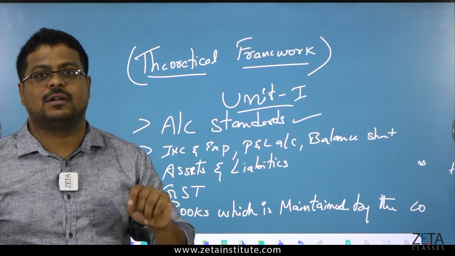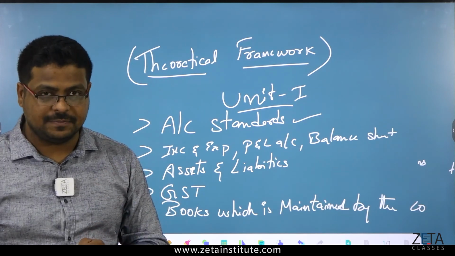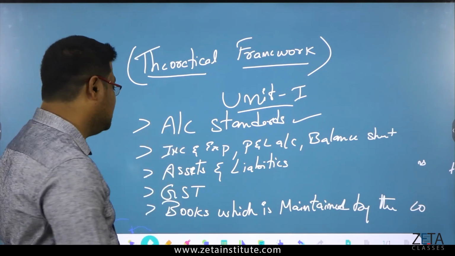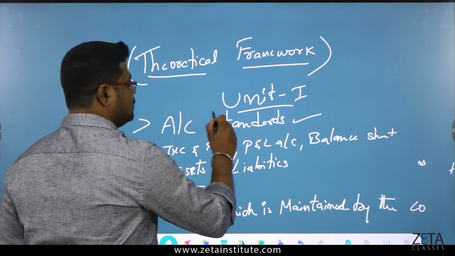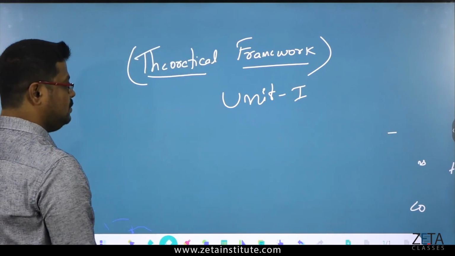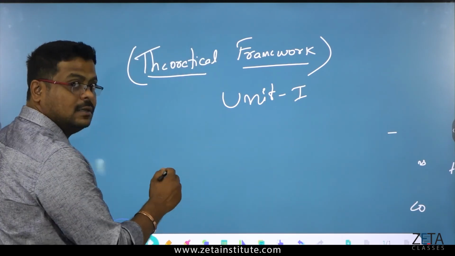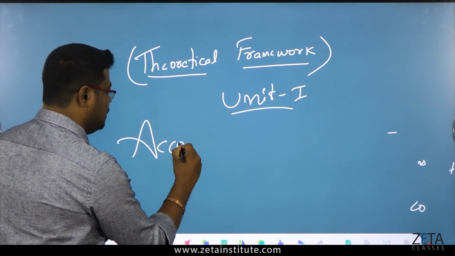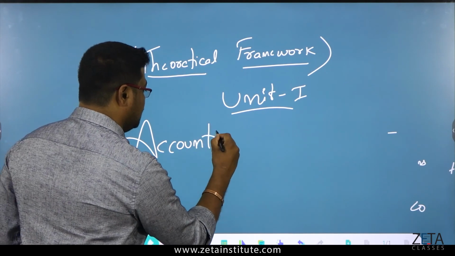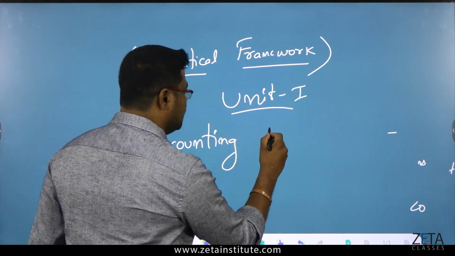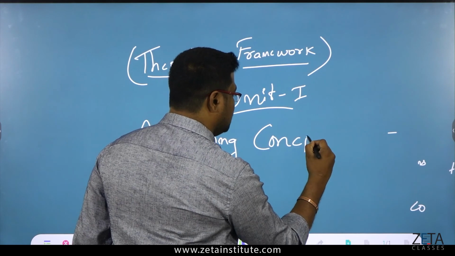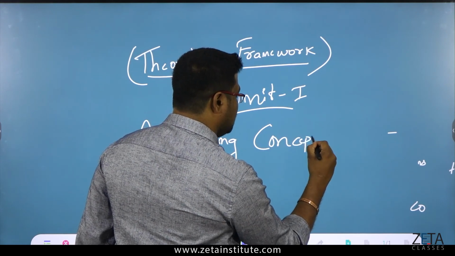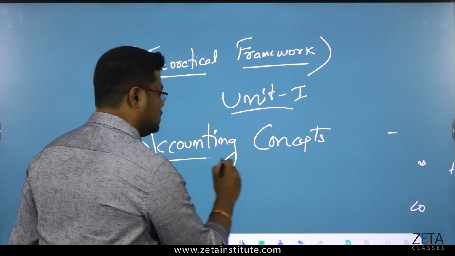There is one more, little bigger also, but very important. That is accounting concepts.